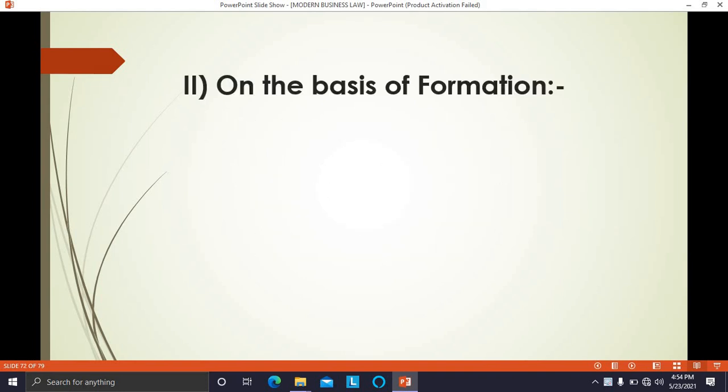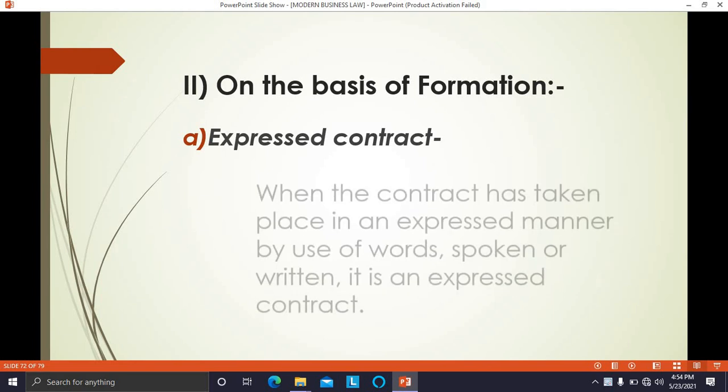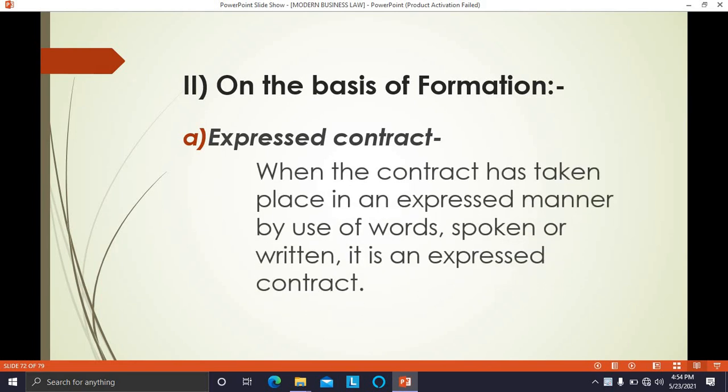First type on the basis of formation is expressed contract. Now, what does it mean by expressed contract? When the contract has come into existence in an expressed way, either by use of words, that is spoken words or written words, that contract is called an express contract.